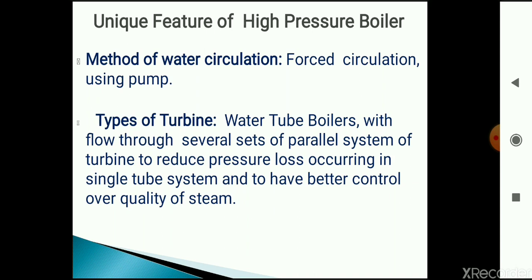Now we will see the unique features of high pressure boilers. First is the method of water circulation. Instead of natural water circulation, they use a pump to circulate the water, so forced circulation is used inside the boiler. Second is the type of turbine. Instead of a single turbine, they use a number of turbine sets to expand the steam and to control the pressure of steam.